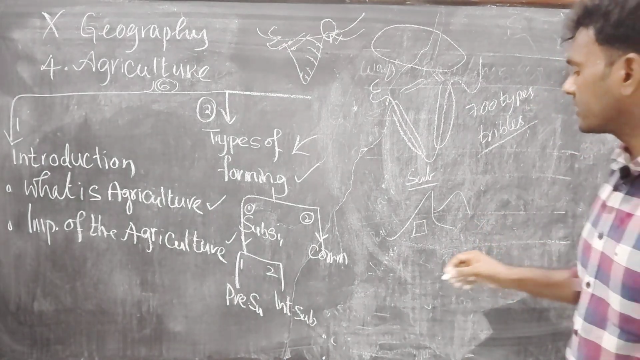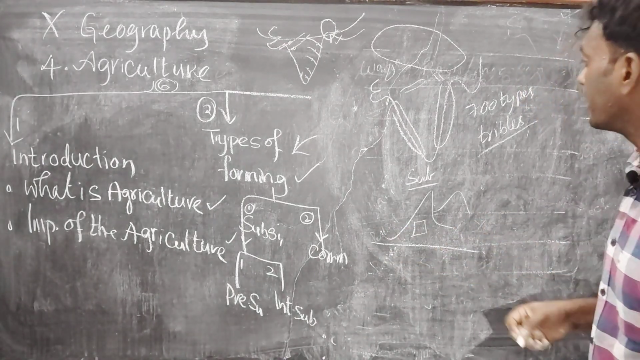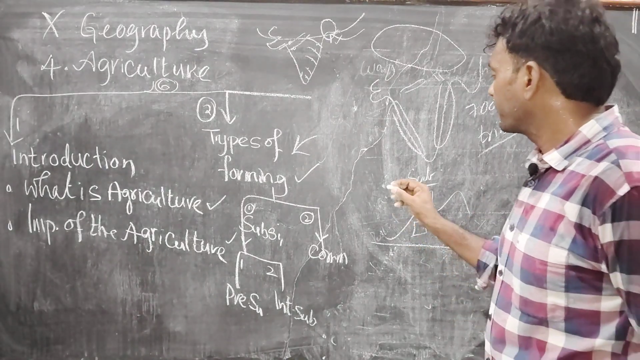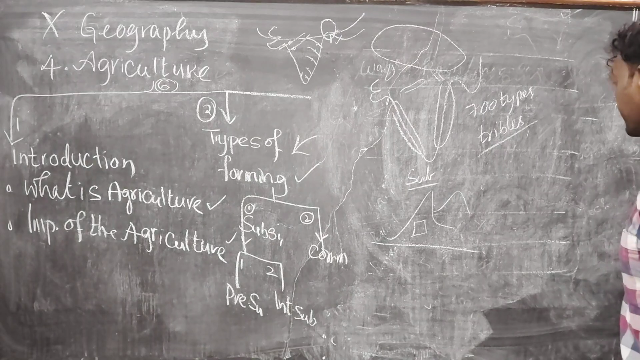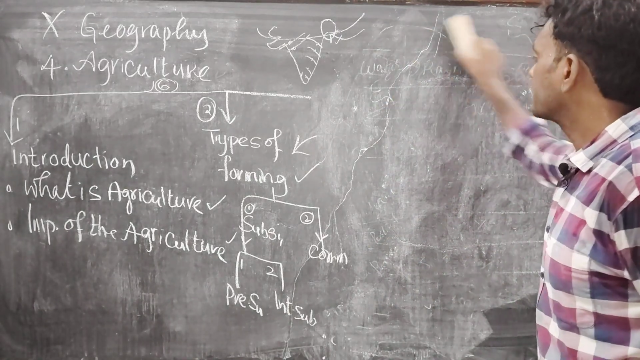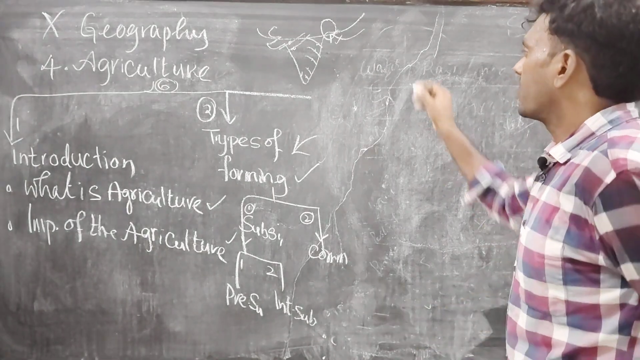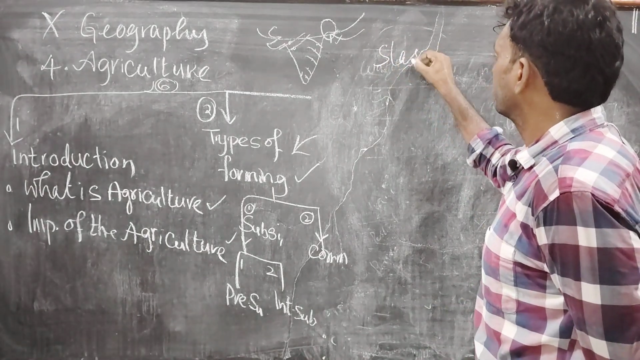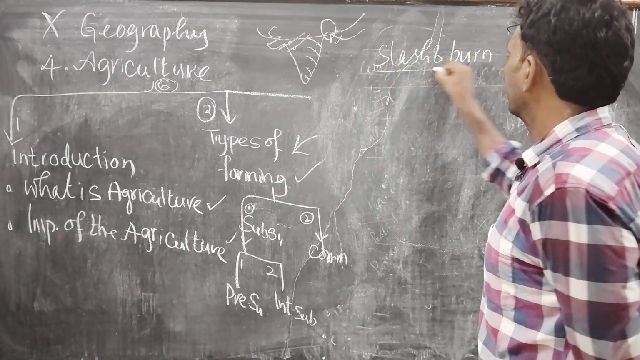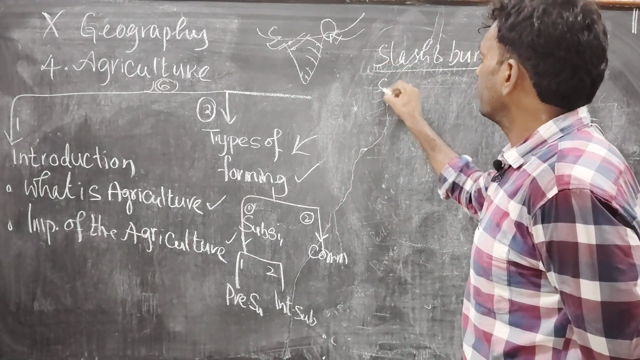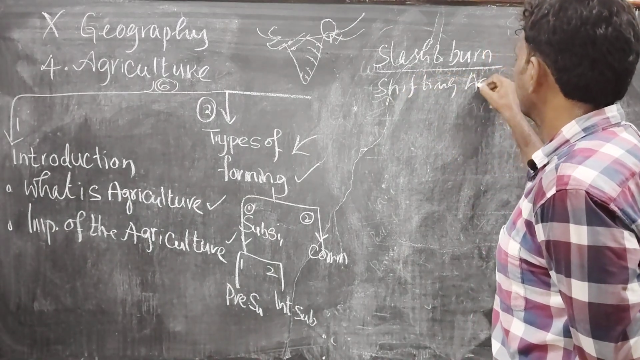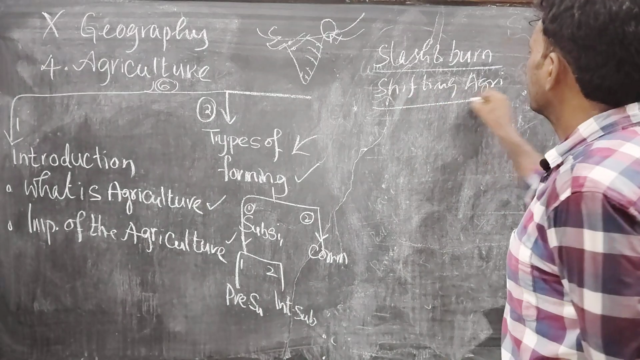And one more thing we need to discuss here: it has different names. It has two different names. First one is slash and burn agriculture, or it is also called shifting agriculture. What is that? Slash and burn and shifting.